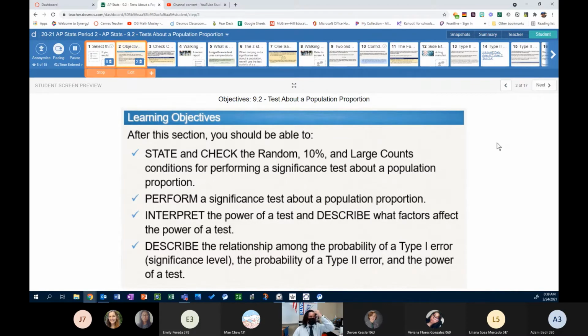So right here, our objectives for section 9.2, test about a population proportion. Right after this section, you should be able to state and check the random, 10%, and large counts conditions for performing a significance test about a population proportion. You should be able to perform a significance test about a population proportion, interpret the power of a test and describe what factors affect the power of a test, and describe the relationship among the probability of a type 1 error, significance level, probability of a type 2 error, and the power of a test. We're basically going to get through half of this today. We'll do the other half when we get back, along with a little bit of review of what Chapter 9 is. All right.